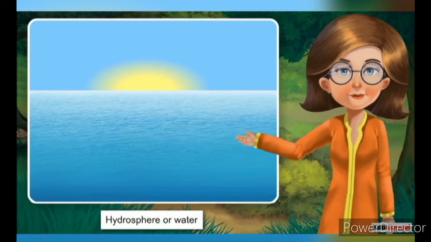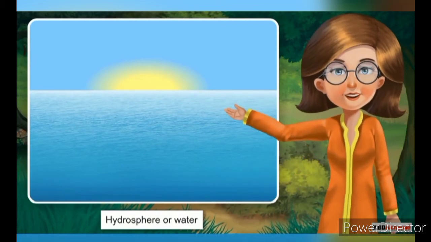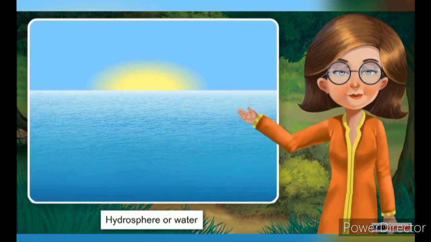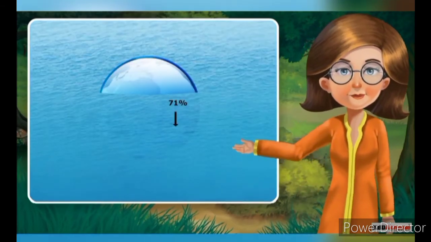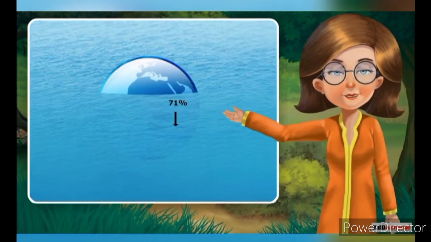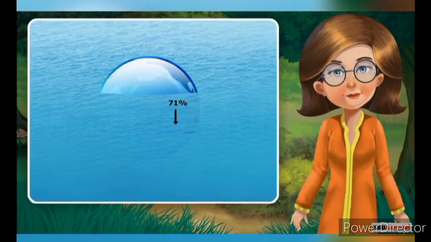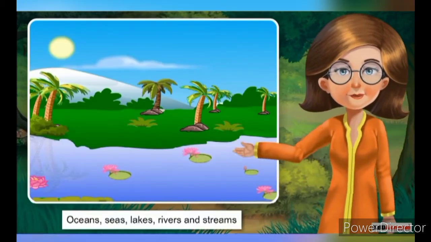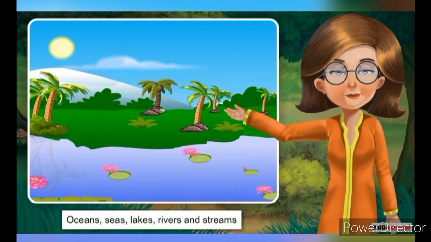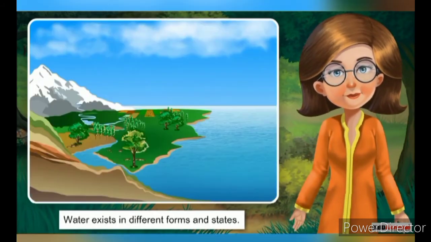The next rim is the hydrosphere. Hydrosphere is a rim of water. About 71% of the surface of the earth is covered by water. It is found in several oceans, seas, lakes, rivers, and streams around the world.